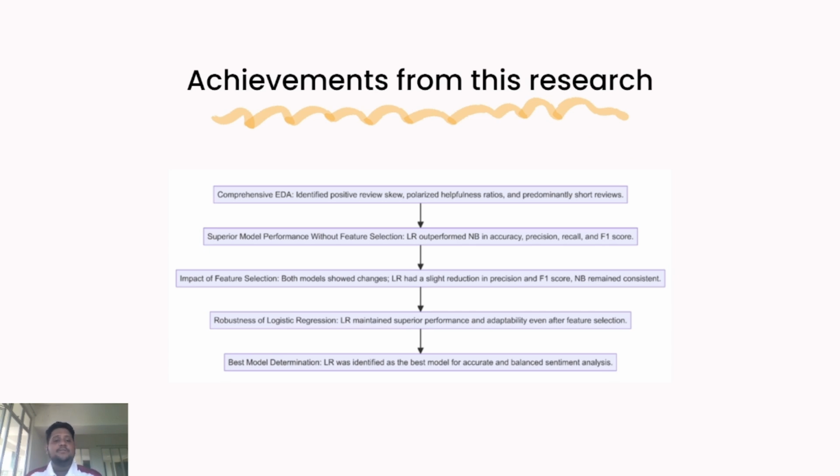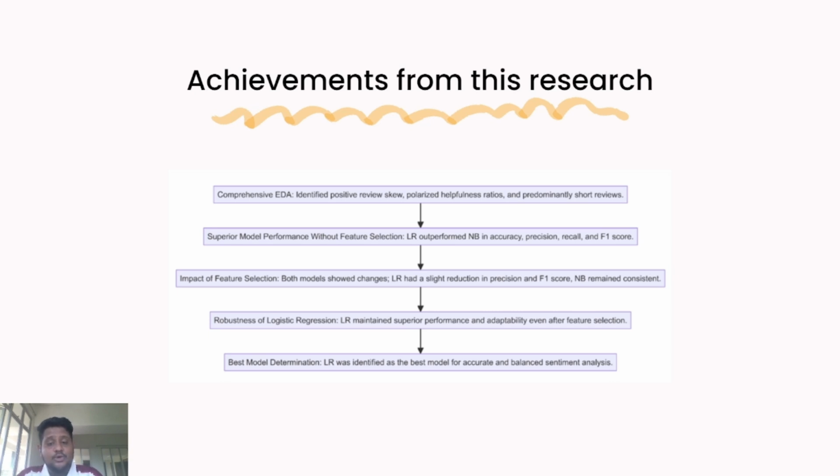So what have we achieved from this research? Through the whole study, we have seen a comprehensive EDA, which gives the positive overview, the ratios and the short reviews, the superior model performance without feature selection, the impact of feature selection, the robustness of logistic regression, and the base model determination, which is logistic regression as the base model, based on the dataset and the experiments we have done before and after the selection.